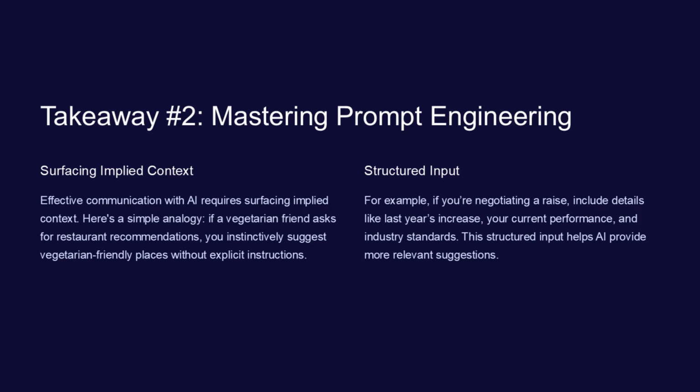Effective communication with AI requires surfacing implied context. Here's a simple analogy. If a vegetarian friend asks for restaurant recommendations, you instinctively suggest vegetarian-friendly places without explicit instructions. Similarly, when working with AI, explicitly stating the context results in more accurate outputs. For instance, if you're negotiating a raise, include details like last year's increase, your current performance, and industry standards. This structured input helps AI provide more relevant suggestions.